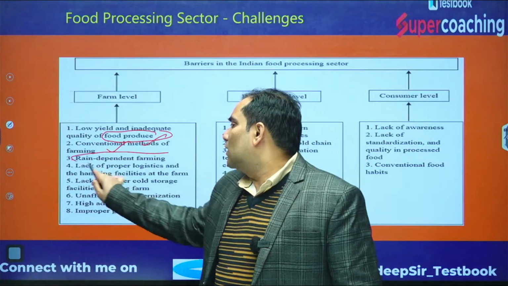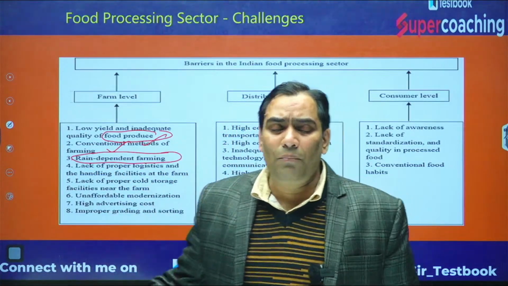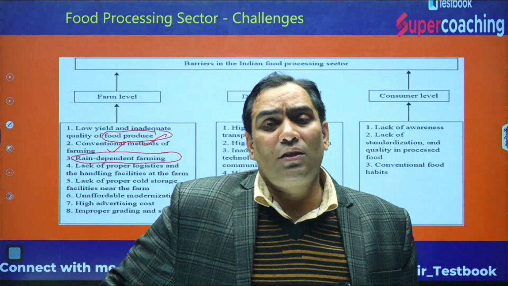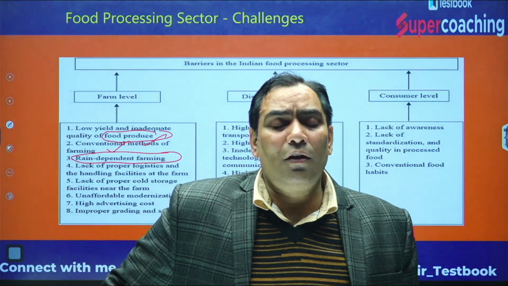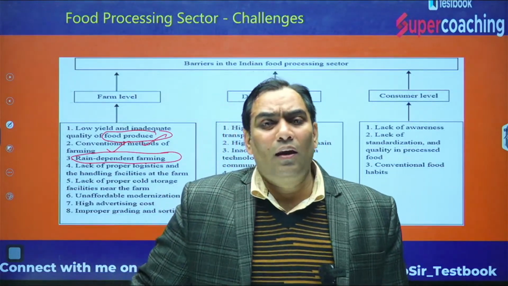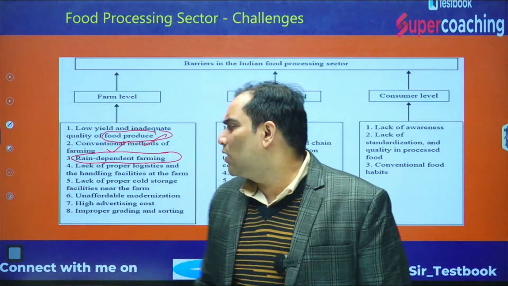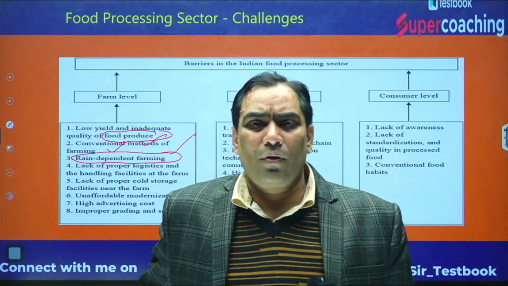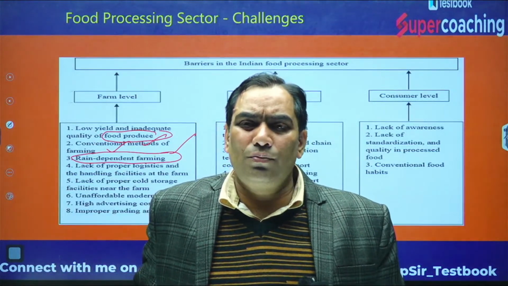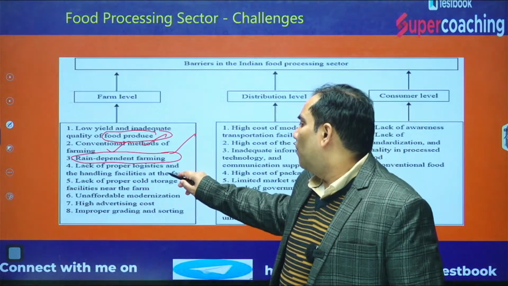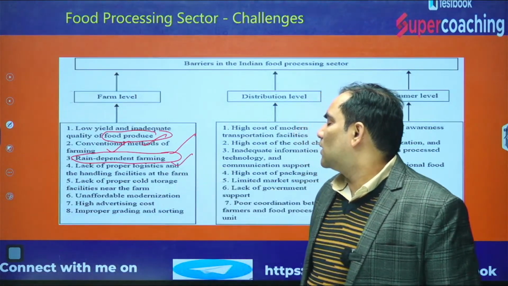And still, about 60% of farming or agriculture is rain fed. They are still dependent on rain, and rain is erratic. We discussed it many times. So there is no surety of the agriculture produce. Not only this, there is lack of proper logistics.